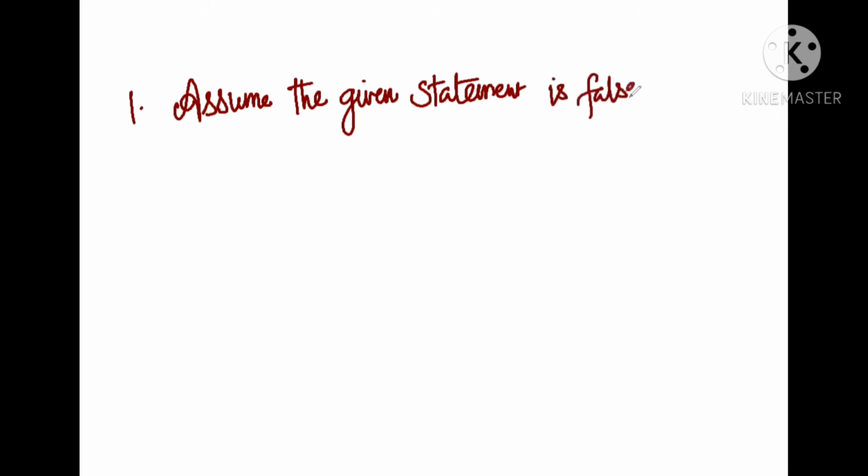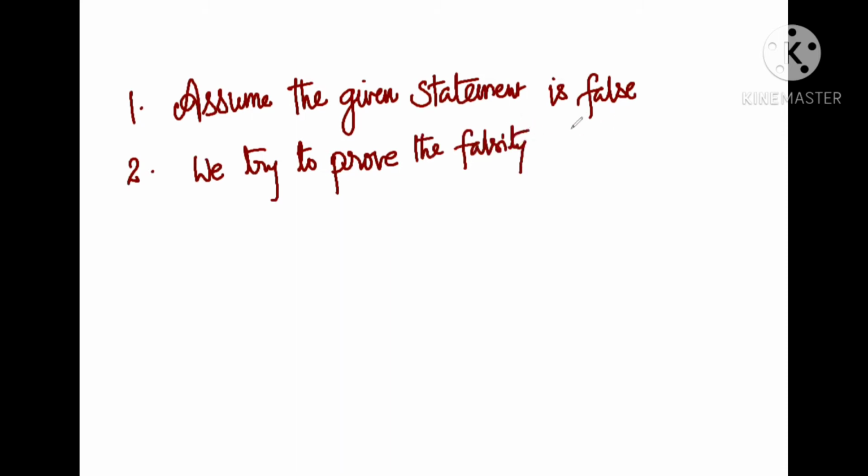This is the first step we have to use to prove a mathematical statement by contradiction. We have to assume that the given statement is false. Next, we try to prove the falsity of this statement by the direct method.